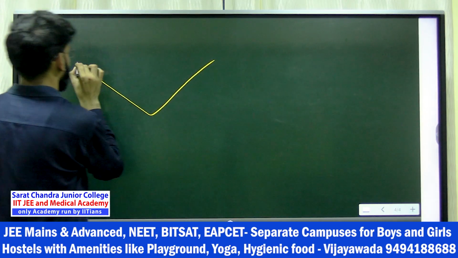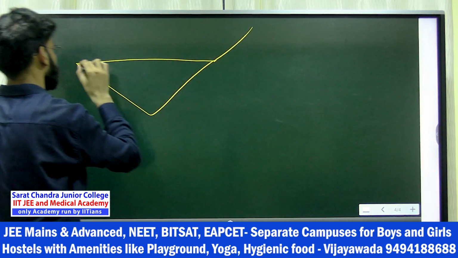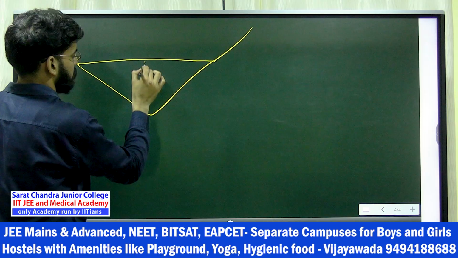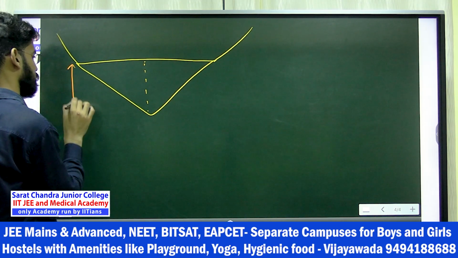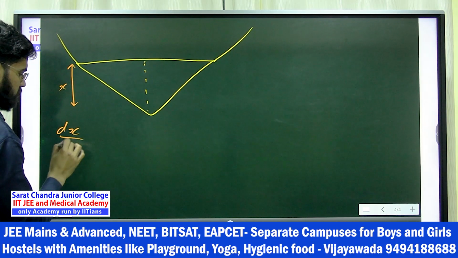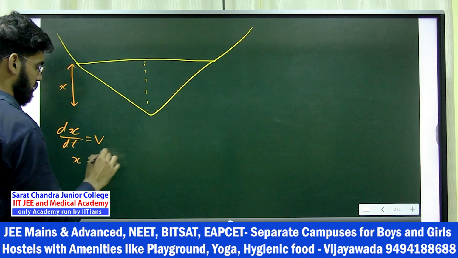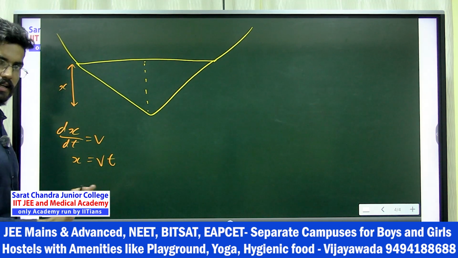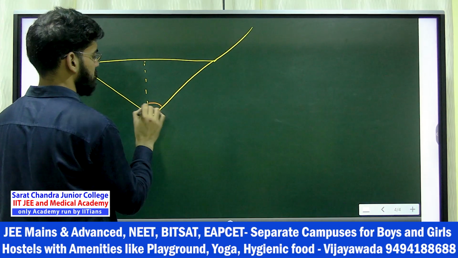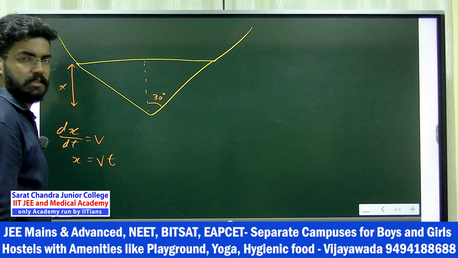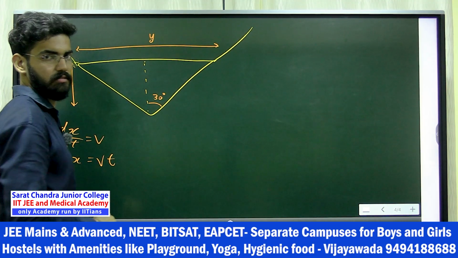This is how this line is going up. These are the stationary rails, like this. Draw a perpendicular here. This is x, so dx by dt is v, so x is equal to v into t in the t time. This is valid, right? This one is x. This angle is 30 degrees. Assume the total length as y.